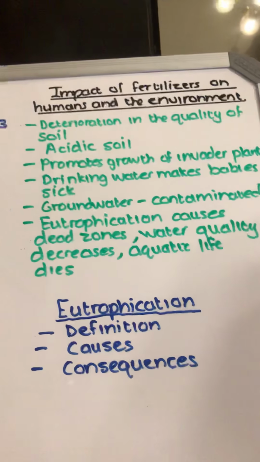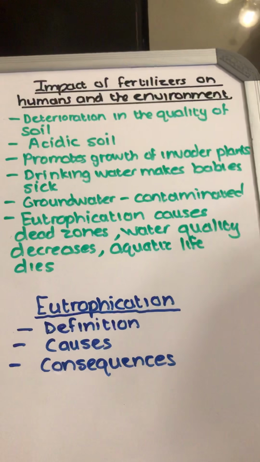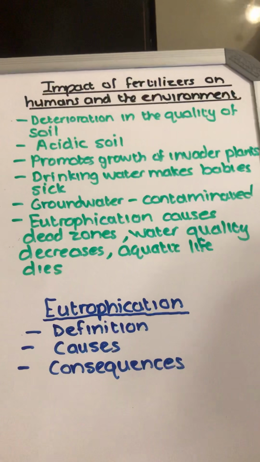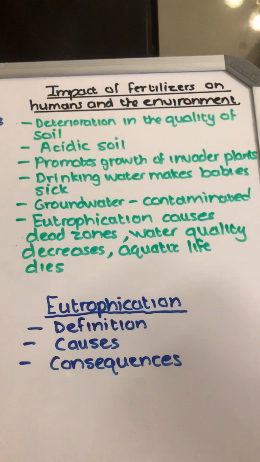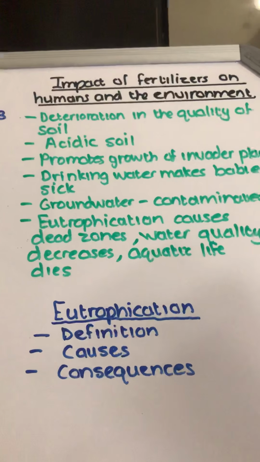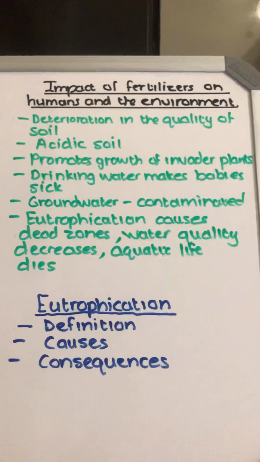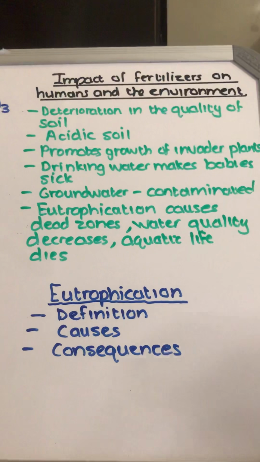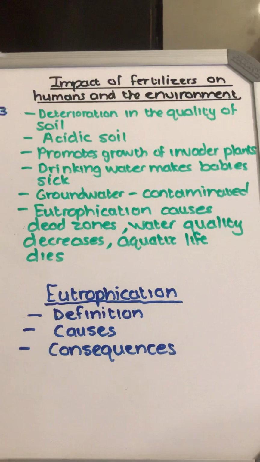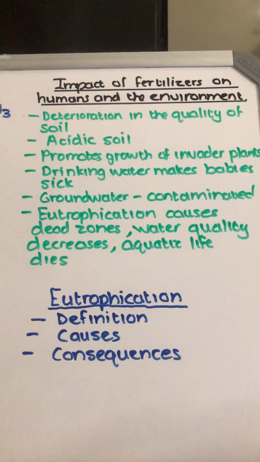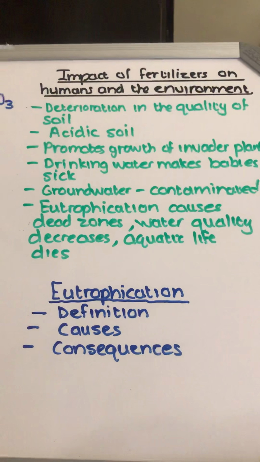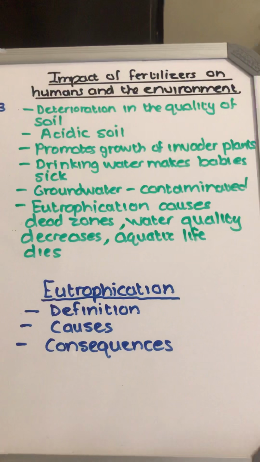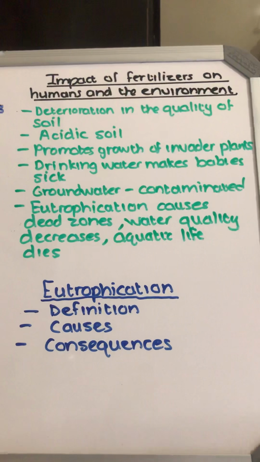Number 1, over-fertilization. Nutrients seep into the groundwater. Sewage waste seeps into the groundwater, streams and rivers. And lastly, ammonia in runoff from stock farming seeps into groundwater. Consequences. The consequences of eutrophication: swift, excessive growth of algae. The algae causes a shortage of oxygen in the water and thus leads to aquatic life dying.